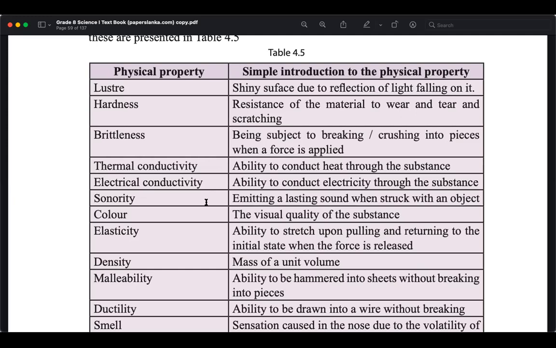Okay, the next is thermal conductivity. What is thermal conductivity?